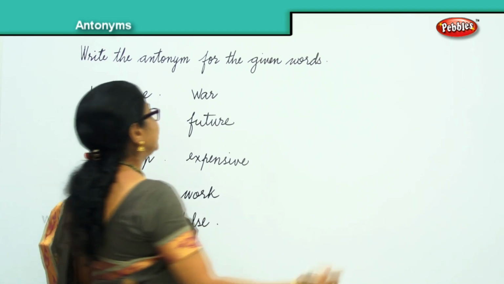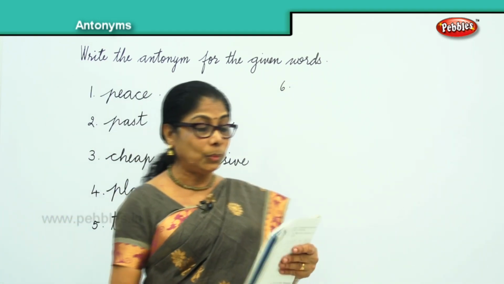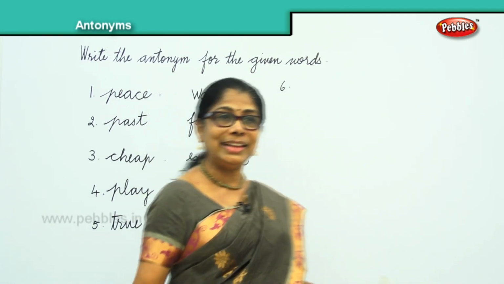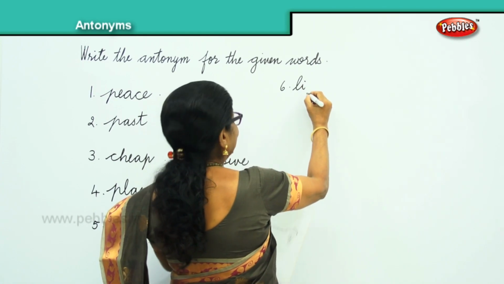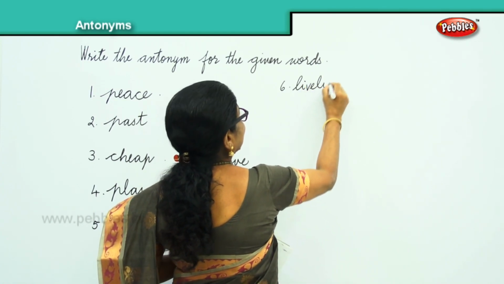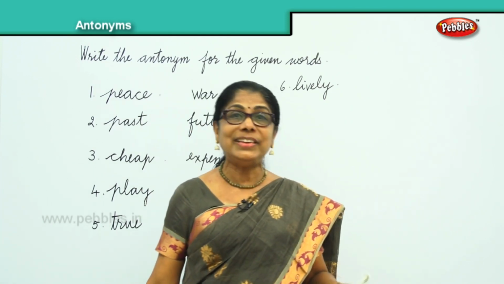False. Now, we go to another one. Six. I'll give you another word now. Lively. That's a lively pet. Lively. We say a puppy. What a lovely, lively puppy.